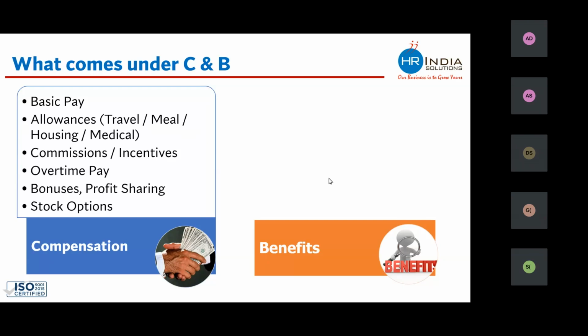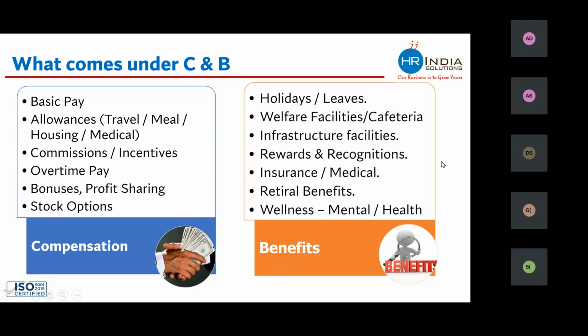You do not get any kind of money in your hand, but yes, there are a good number of benefits and facilities, things like holidays and leaves, welfare facilities, cafeteria, infrastructure facilities, reward and recognition, insurance and medical. Insurance and medical is something which is provided by almost all the companies in India. Everybody's life is covered. Every employee comes under group medical insurance, for which the employee does not get any kind